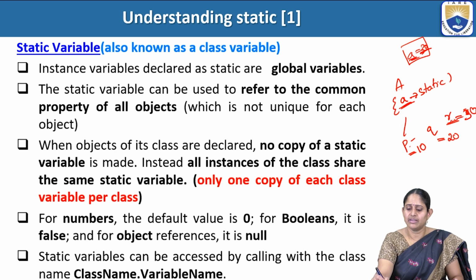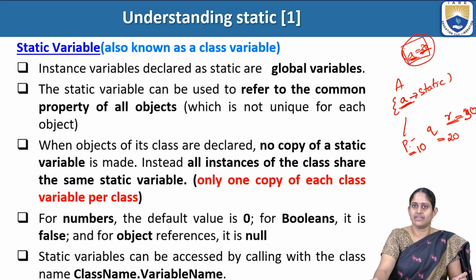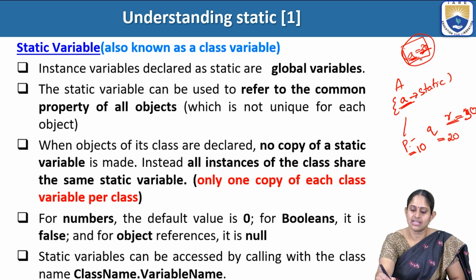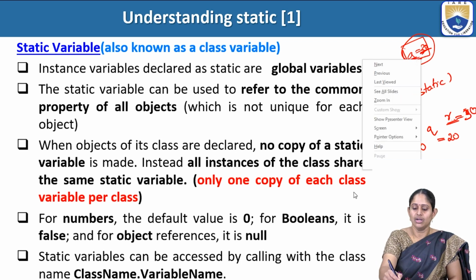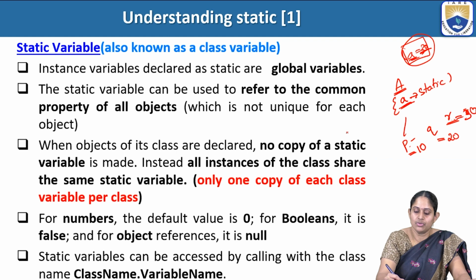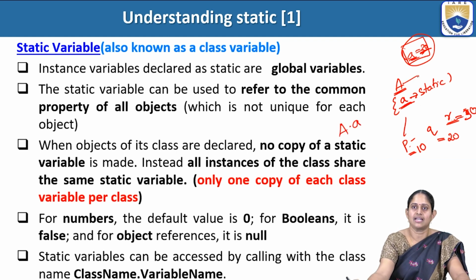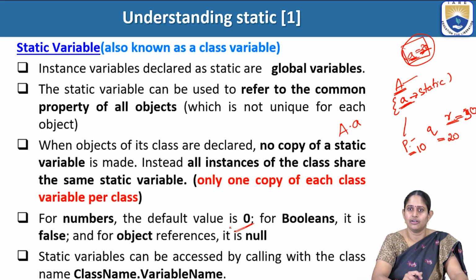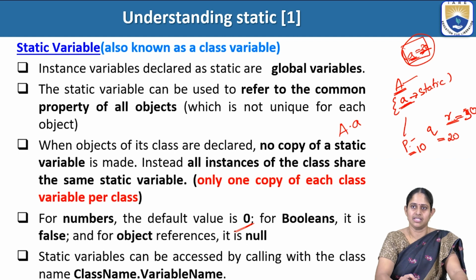Because all these objects are sharing this static variable A. And if you want to access any static variable, then you can call that element with the class name. So you can access it as A dot A, since A is a static variable inside the class A. The default value for static number variables will be 0. For Boolean, it will be false. And for object references, it will be null.